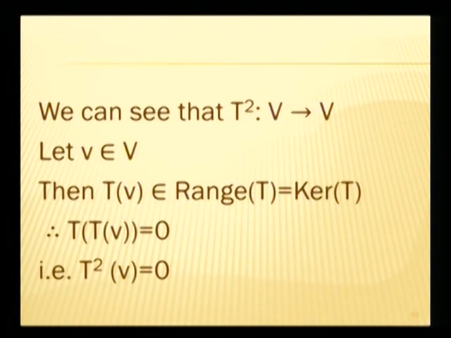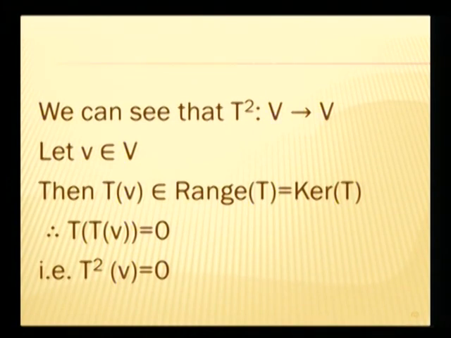So we take any random vector v in the domain space, then T of v, being the image vector, will be in the range of the linear transformation T. But the range of the linear transformation is the same as the kernel, and so T of v, which is in the range, will again be in the kernel of the linear transformation.